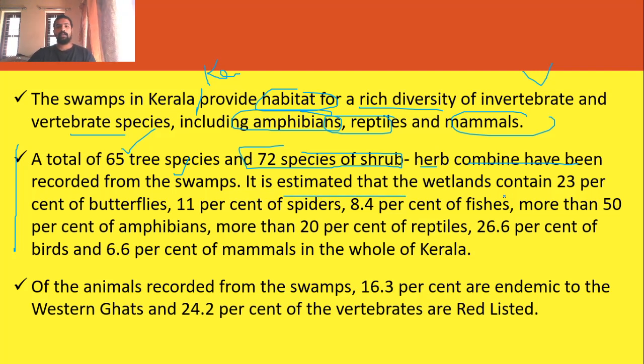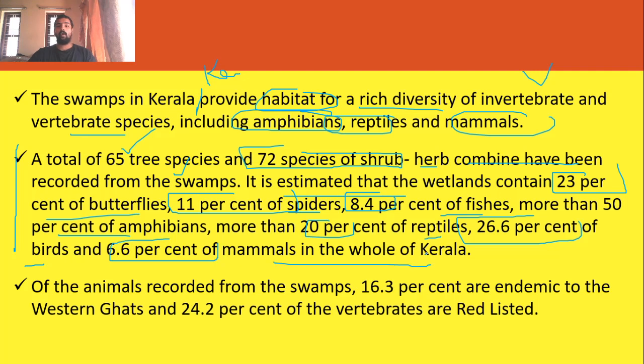It is estimated that the wetland contains 23 percent of butterflies, 11 percent of spiders, 84 percent of fishes, more than 50 percent of amphibians, more than 20 percent of reptiles, 26.6 percent of birds, and 6.6 percent of mammals in the whole of Kerala region. Of the animals recorded from the swamp, 16.3 percent are endemic to the Western Ghats, and 24.2 percent of vertebrates are listed in the Red List.